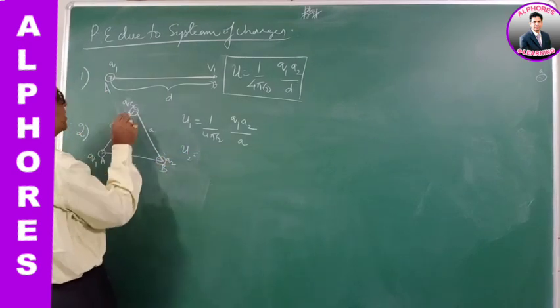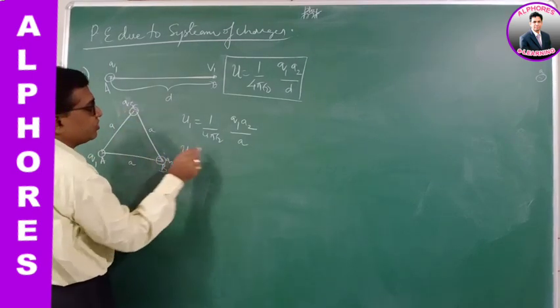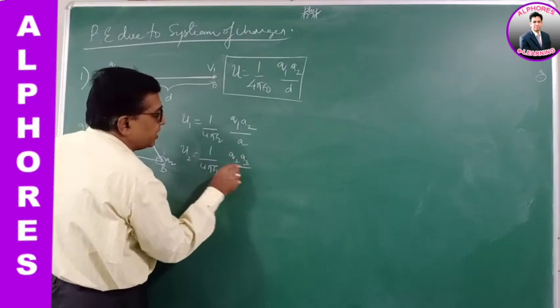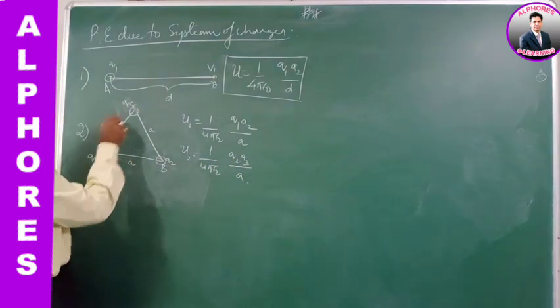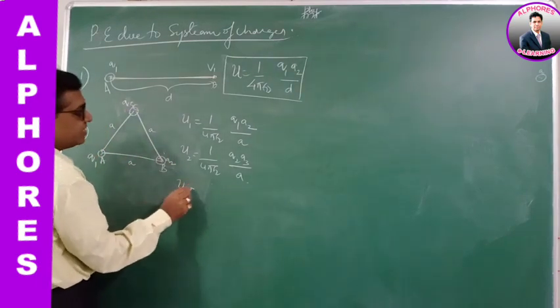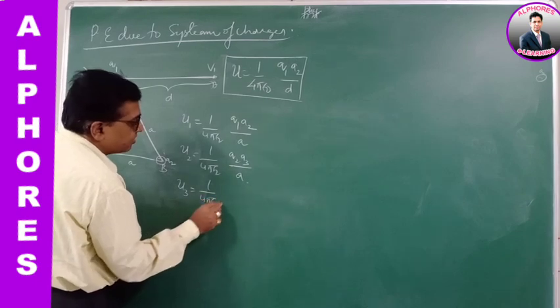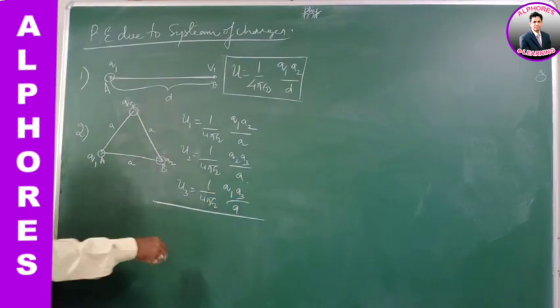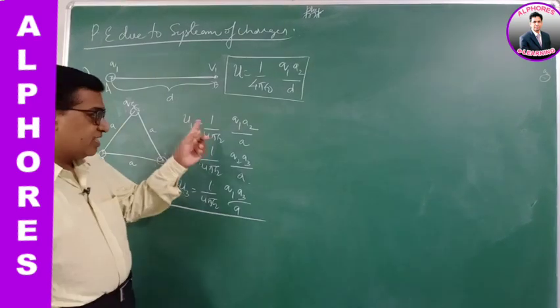First, the potential energy for the combination of Q2, Q3 is 1 by 4 pi epsilon naught Q2 Q3 by A. And the potential energy for the combination of Q1, Q3 is 1 by 4 pi epsilon naught Q1 Q3 by A. So the total potential energy is the sum of all.